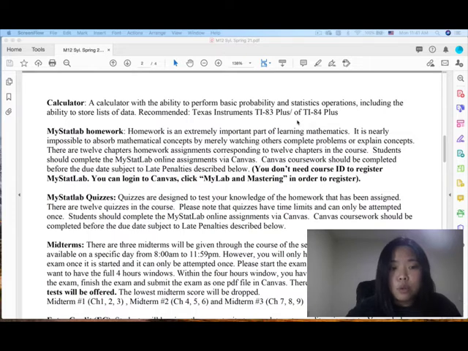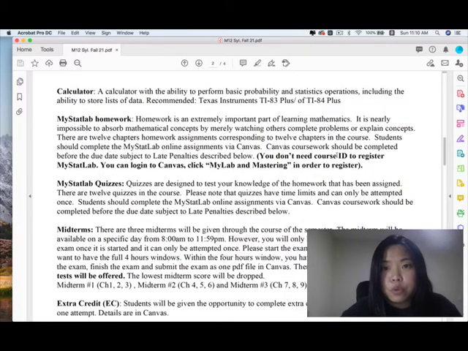And for the quiz, we will have an online quiz from MyStatLab. Same idea: after you register for MyStatLab, you click on the quiz in Canvas, and it will redirect you to MyStatLab. We do have 12 quizzes in the course. For the quiz, you only have one attempt and there are time limits. For the homework, there are due dates, but you have unlimited attempts, so you can redo the homework until you get 100% on it.